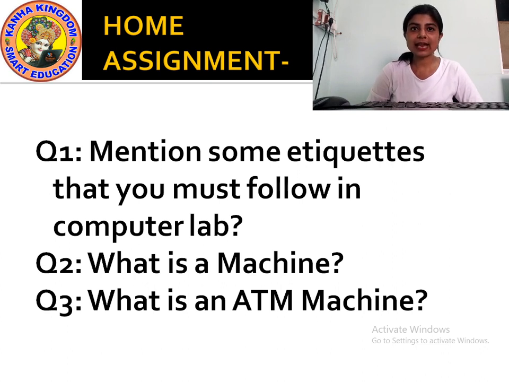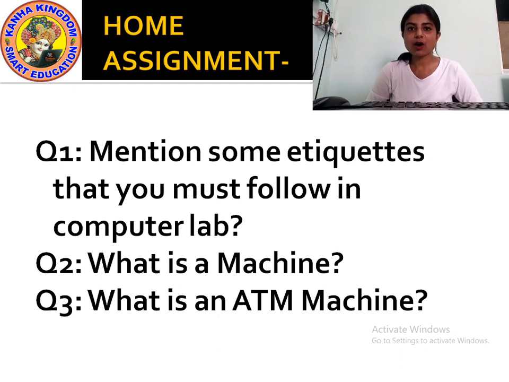Then what is an ATM machine? It is written in the slide. You see from there and you write. You will also write the full form of ATM. You write the answers from the slides that you have seen. All the answers you will get there.